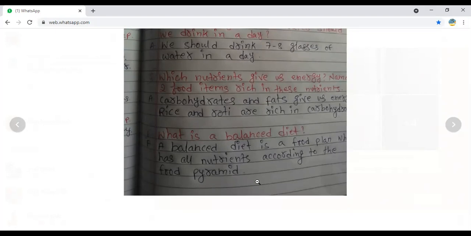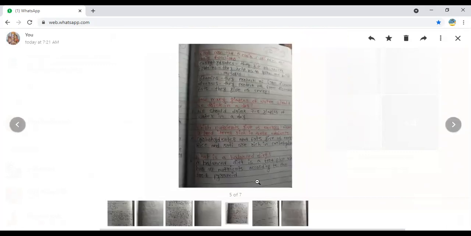So if you are having these five in your diet, it is called a balanced diet according to the food pyramid.